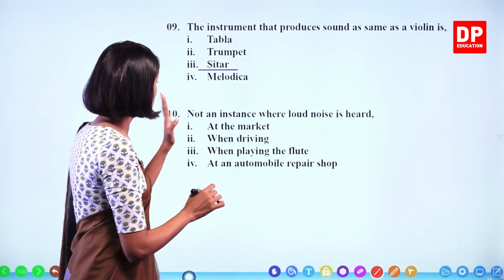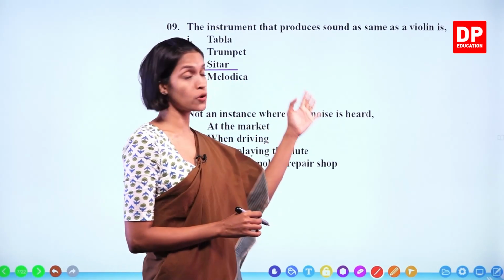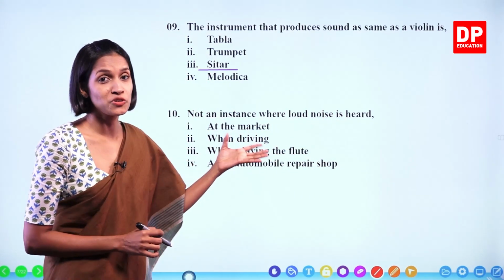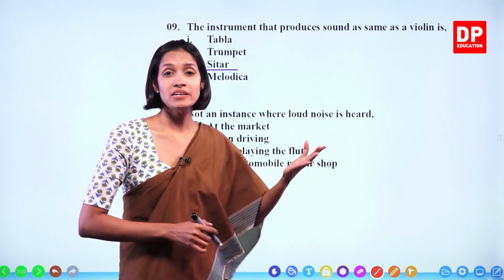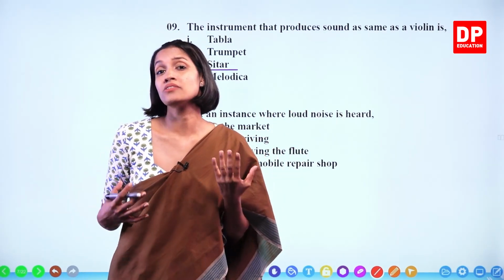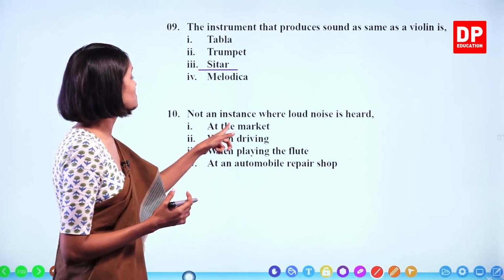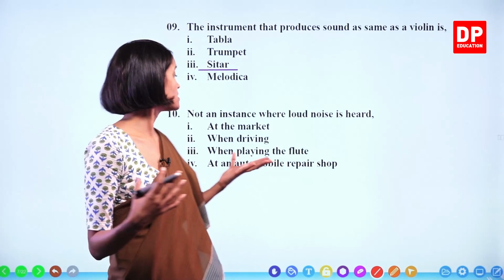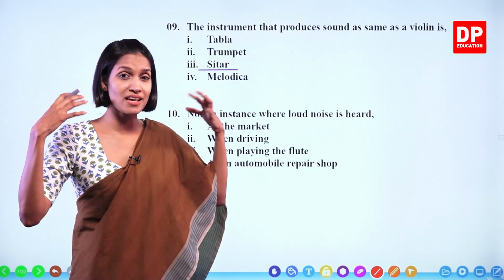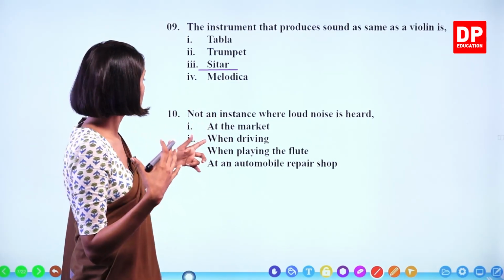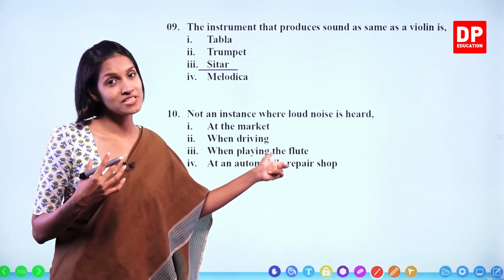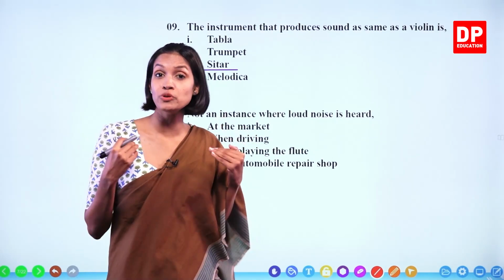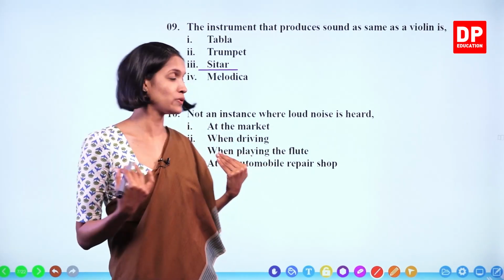Number 10. Not an instance where loud noise is heard. At the market, loud noise is heard. Now, loud noise means sounds without a certain rhythm. The sounds that come from the market have no rhythm, right? And when driving, again, it is unpleasant, not rhythmic. When playing the flute, this is a pleasant type of sound, known as music, very pleasant to your ears.